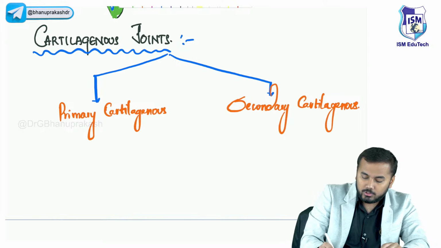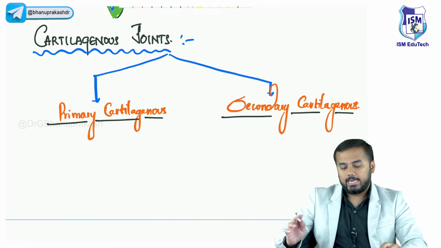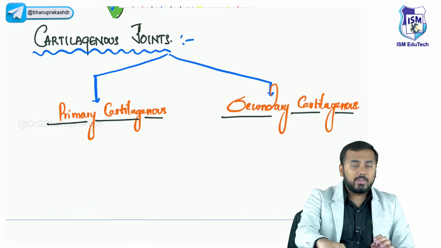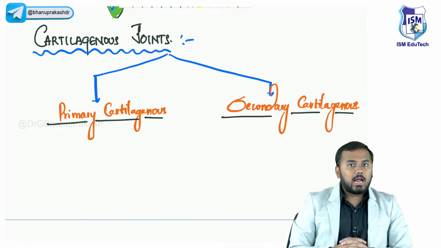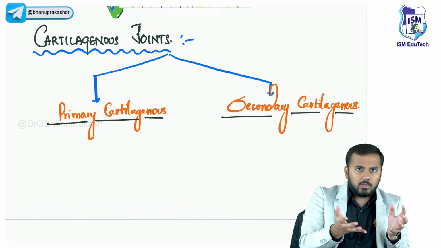Okay, one is called your primary cartilaginous joints and the second one is called your secondary cartilaginous joints. What are these primary and what are these secondary? Primary cartilaginous joints are the joints which appear from birth. What do you mean by appearing from birth? Immediately when the baby is born, right?